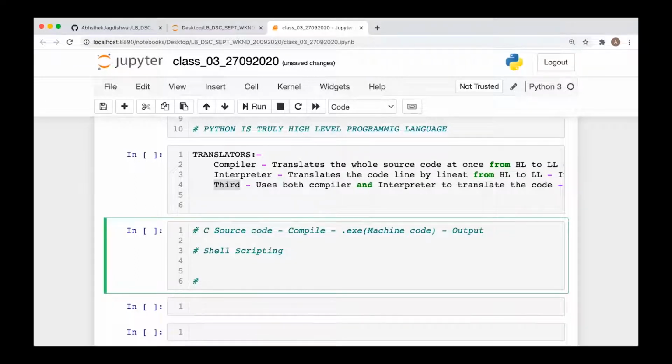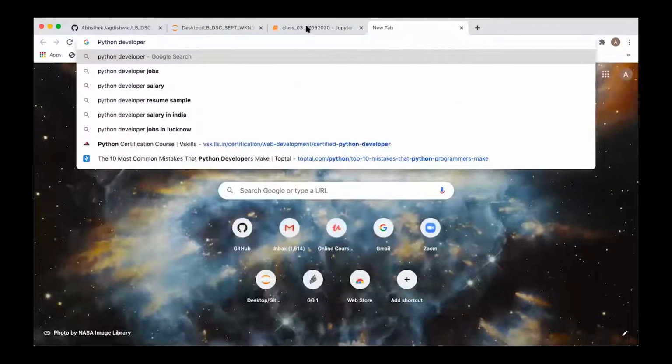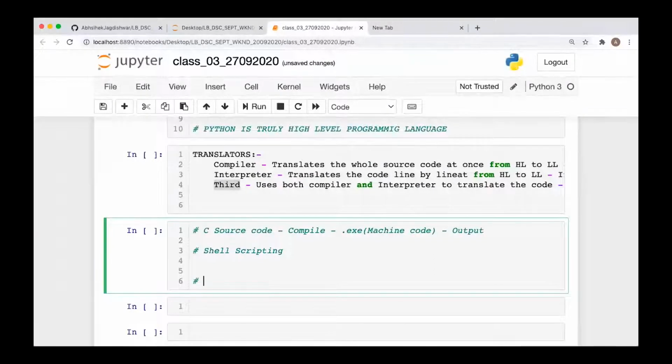Now there was a gap, and the person who developed this, what was the name? Guido van Rossum. Yes. He found there is a gap between C and shell scripting. To communicate with the C application, you need to integrate shell scripting with the C source code, right?